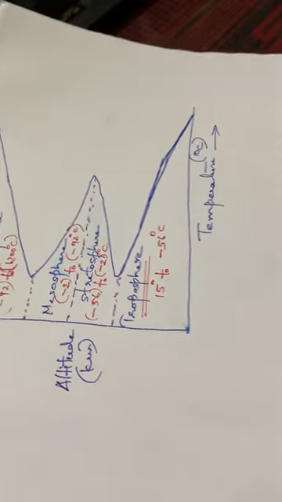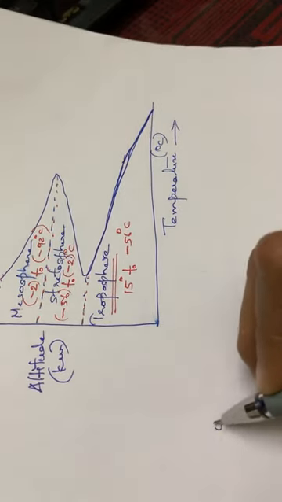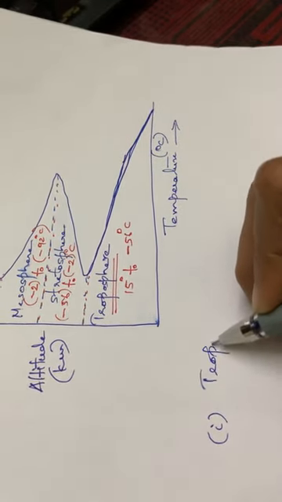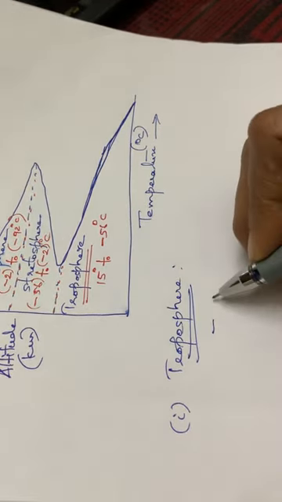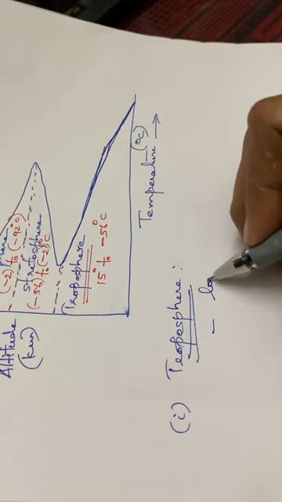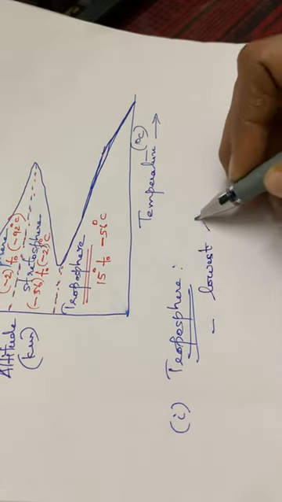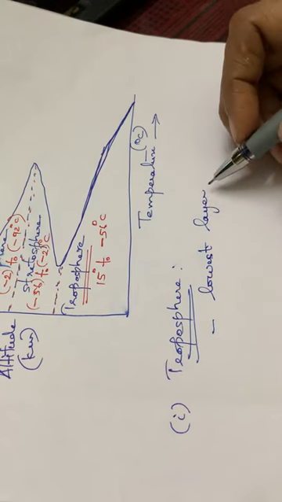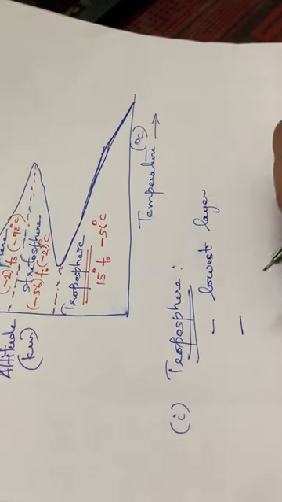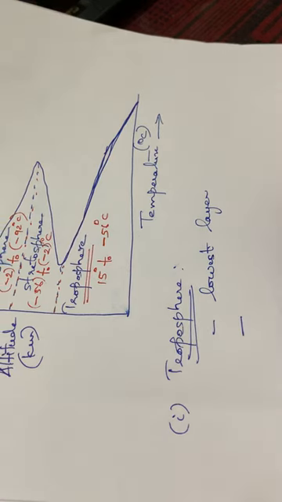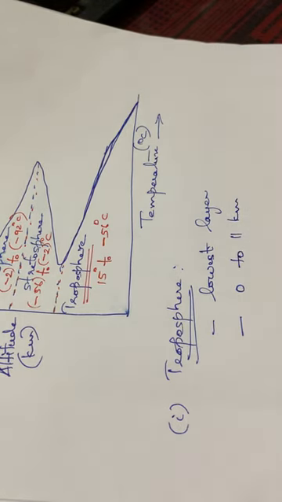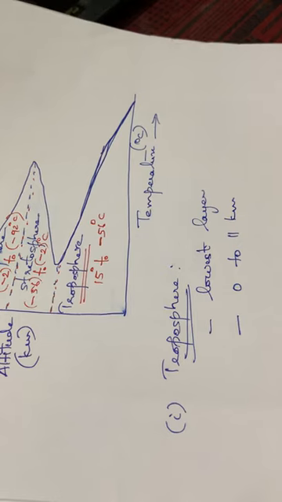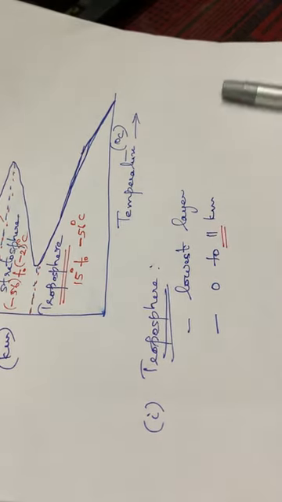Then you can go through each of these layers in detail, and the first, or lowest, layer is the troposphere. The first point you have to write is that it is the lowest layer of the Earth's atmosphere. The altitude range, the kilometers in which the troposphere exists, is from 0 to 11 kilometers. In your textbook it is written as 0 to 18. You have to correct it. The actual range is 0 to 11 kilometers.